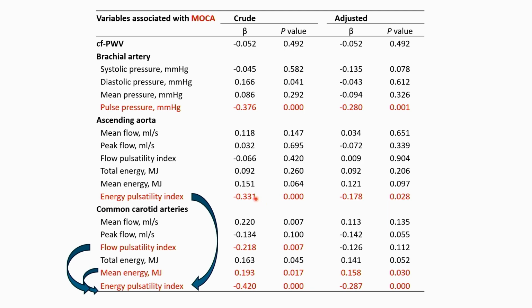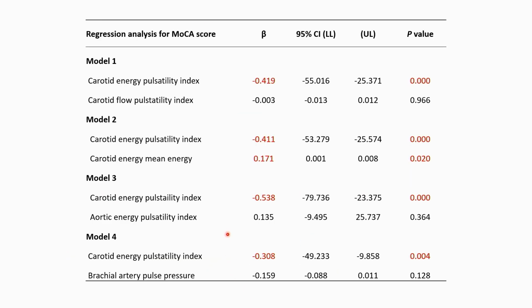And if we separate that into the two components, mean energy and pulsatile energy, you can see that the mean energy is positively associated with MoCA, but the energy pulsatility index is negatively associated. And in that analysis, we also conducted a competing multivariable regression analysis. As you can see, the carotid energy pulsatility index, even after accounting for the flow pulsatility index, or LT energy pulsatility index, or even the brachial pulse pressure, remained significantly associated with MoCA score.